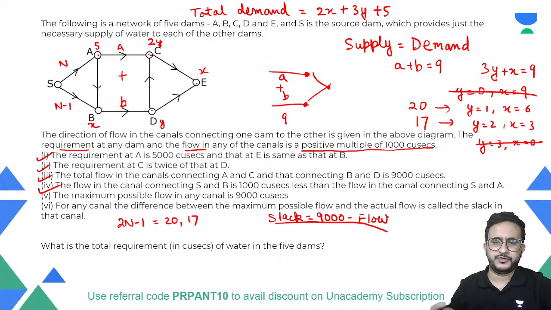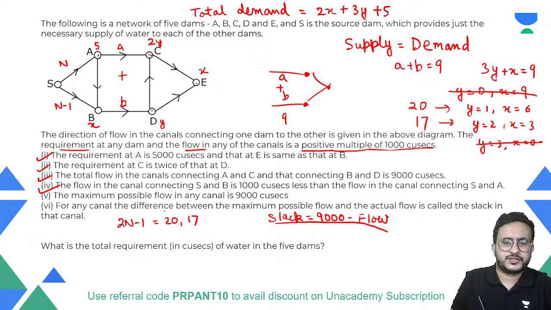2N minus 1 is 20 or 17. Is it possible to have 20? 2N will come as 21. Isn't it? This case is not possible because it must be a positive multiple of 1000. Isn't it? So this means अब ये solve हो गया ना, 2N minus 1 is 17 so N is equal to 9. ठीक है ये 9 हो गया.